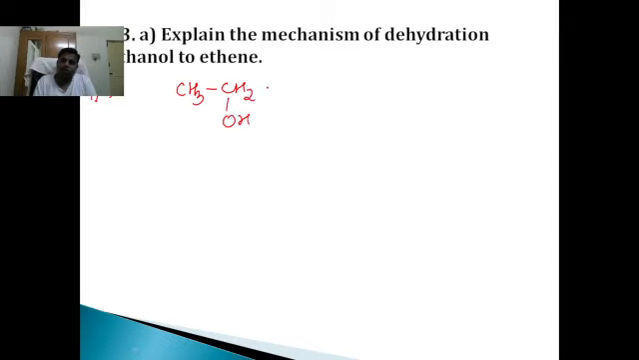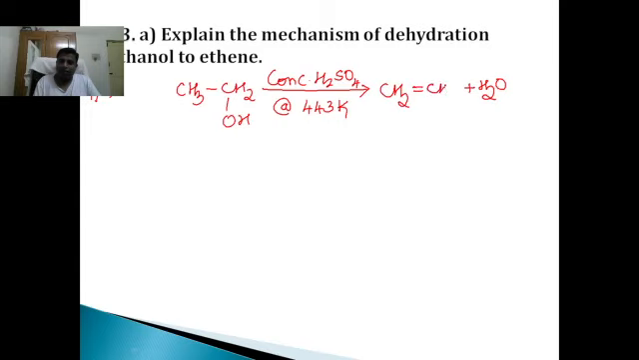CH3CH2OH. When ethanol reacts with concentrated H2SO4 at 443 Kelvin, dehydration takes place. That means there will be removal of a water molecule to form ethene. Understood? It forms ethene. Are we clear? Now, for this, we are supposed to write the mechanism.